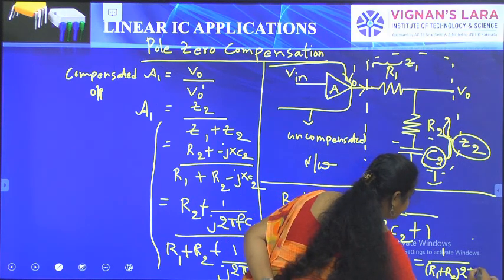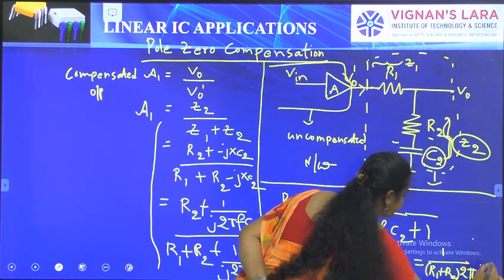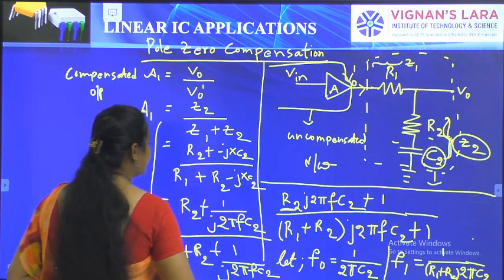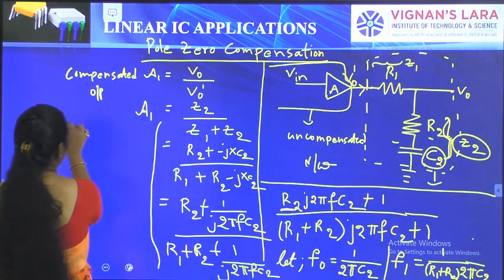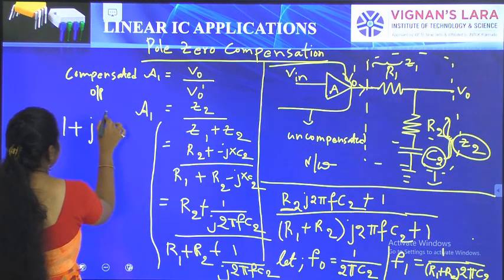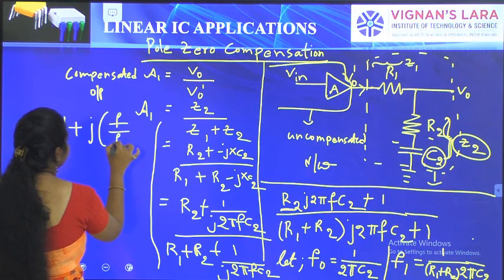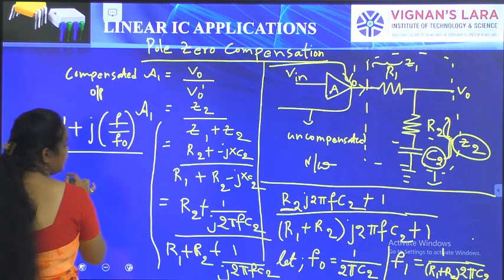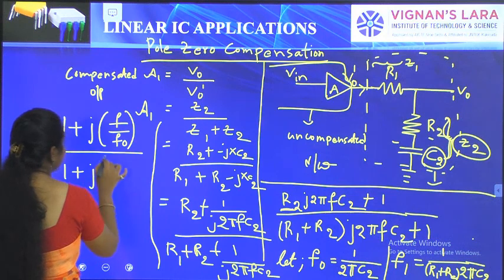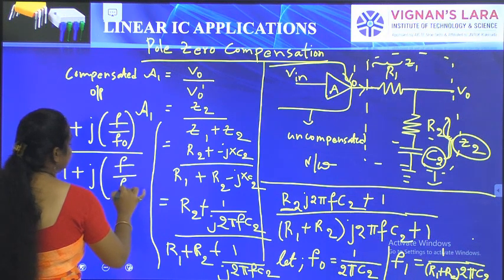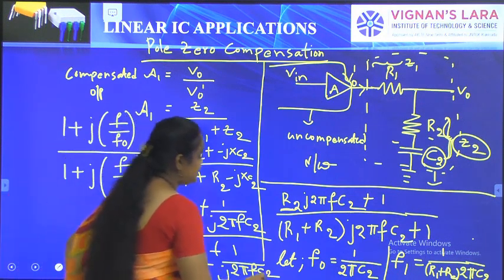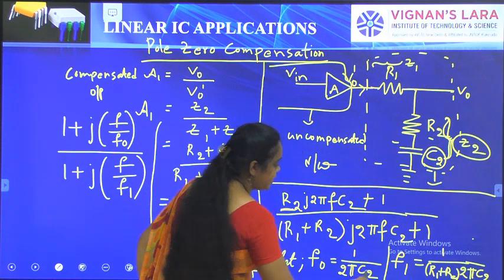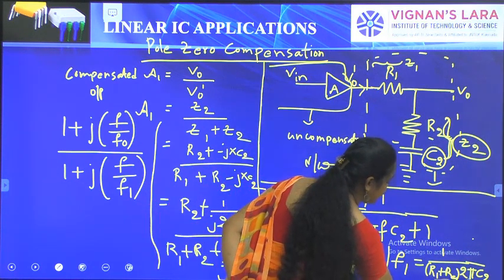So F naught is equal to 1 by 2 pi R2 C2 and F1 is equal to 1 by R1 plus R2 times 2 pi C2.